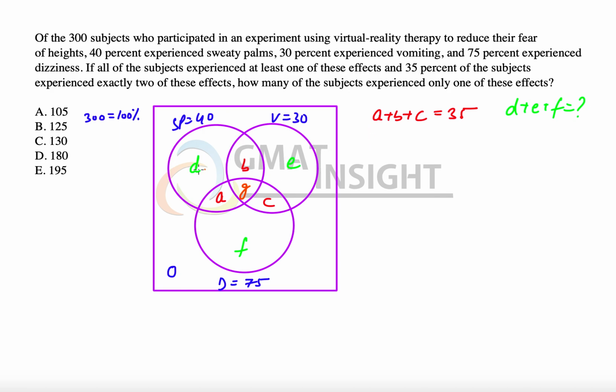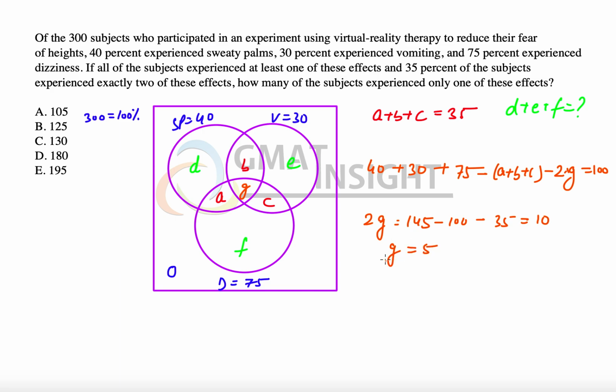That means I'm going to take the union of all these three circles. The union of all of them will be 40 for the first circle, plus 30 for the second circle, plus 75 for the third circle. But A, B and C in this case have been counted twice, so I'm going to subtract A, B, C once, and G has been counted thrice, which means I have to subtract G twice, and then equate it with 100. Now here I have everything except G, so I can calculate the value of G. That means 2G is equal to 70 plus 75 is 145 minus 100 minus 35. That means it becomes 10, so we know that G is equal to 5.